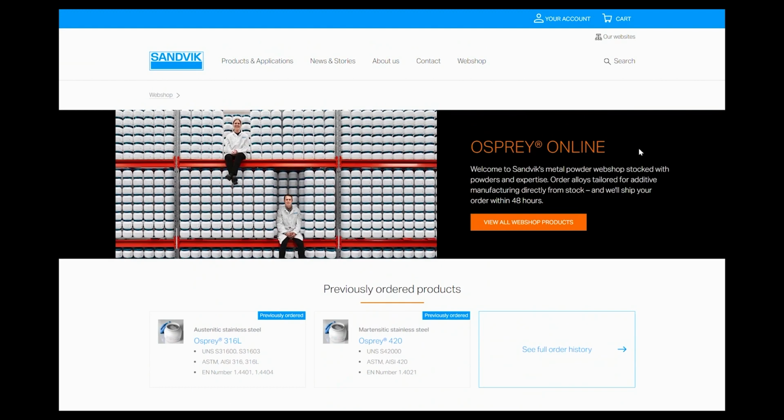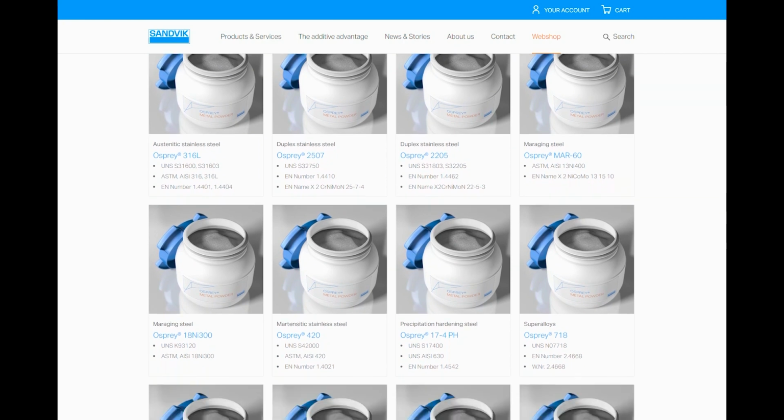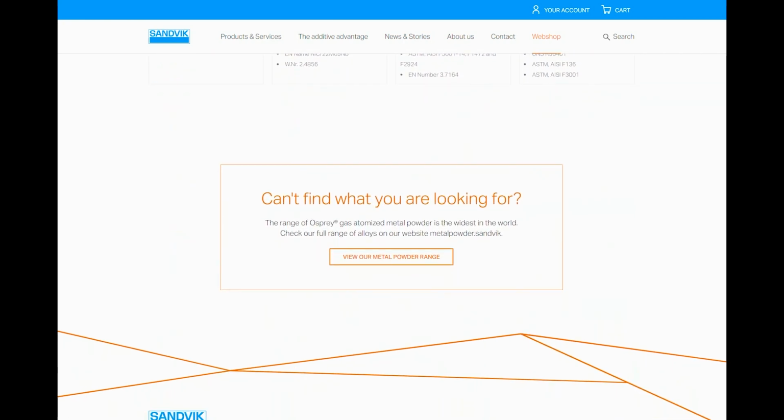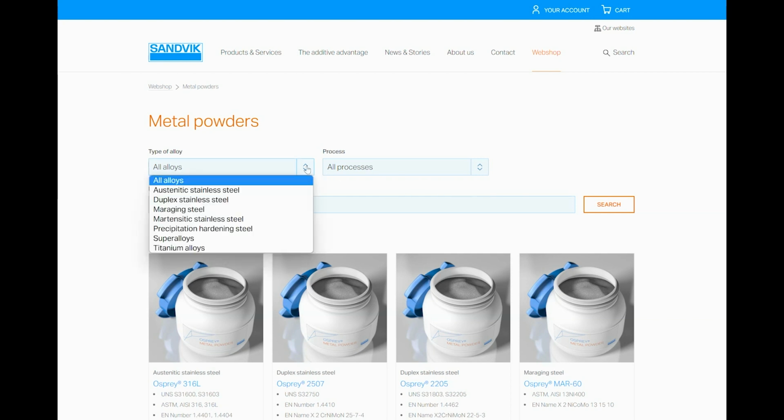By clicking All Products, you'll be presented with all materials offered from stock. In this view, you're able to see the alloy type, the product name, and applicable standards for each product. If you can't find what you're looking for, this button at the bottom of the page will take you to our full range of metal powders, even the ones not currently offered from stock. To filter your view, select your type of alloy and, if you want, the process in question. You can also submit keywords such as standards and product names.